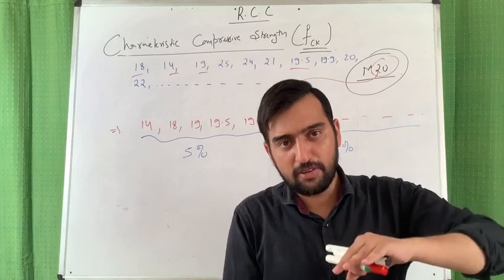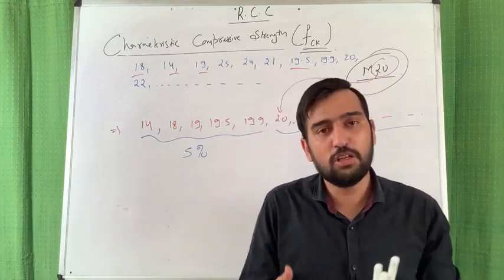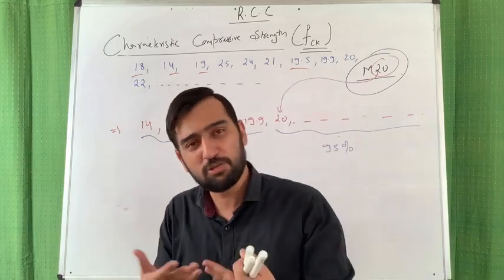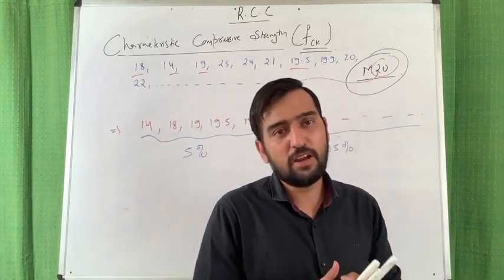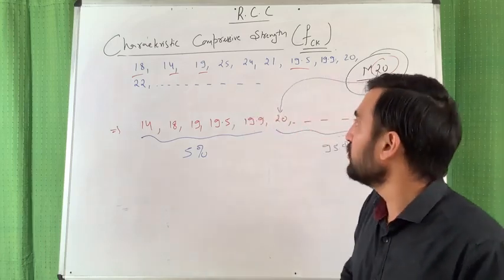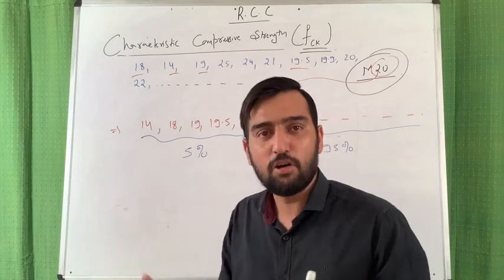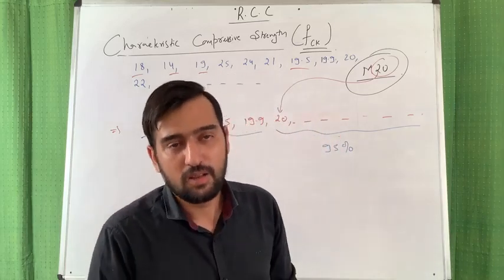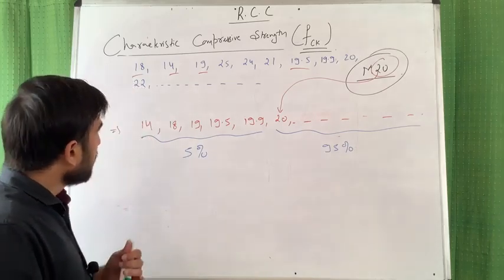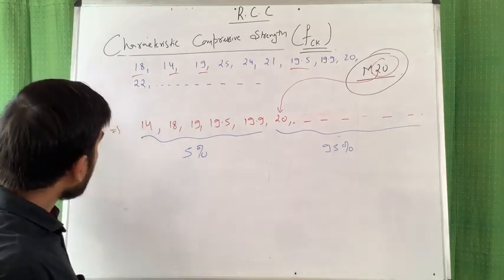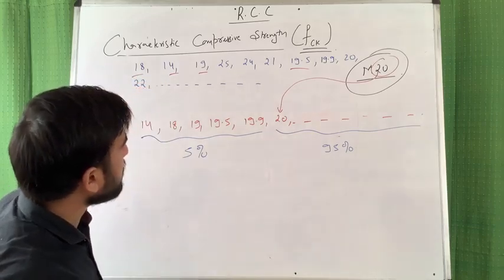If you make a first sample, second, third, fourth, all of those samples can show you different values of compressive strength, tensile strength, shear strength, etc. Is it clear, friends? So that's why we are using the word characteristic. We are never going to use the word characteristic in case of steel. Okay, is it clear?